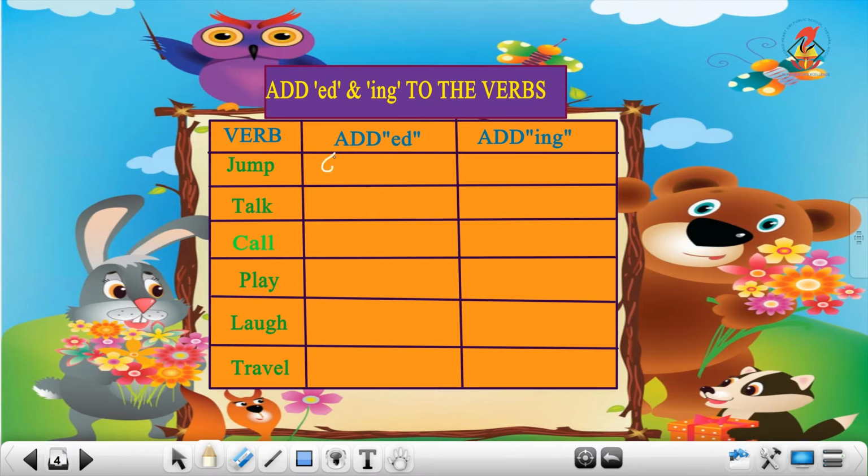Jump becomes jumped, which shows that the action is over. Here again you have to add ing to show that the action is continuing. The action is continuous. So it is happening now.